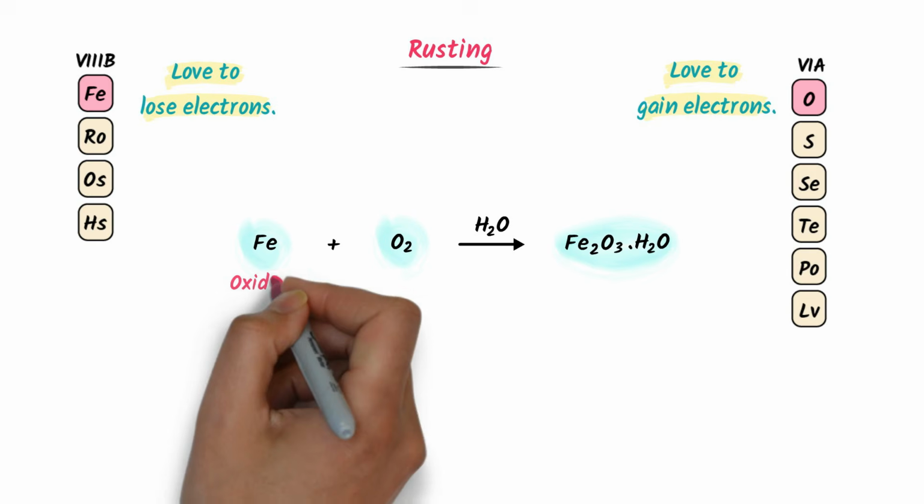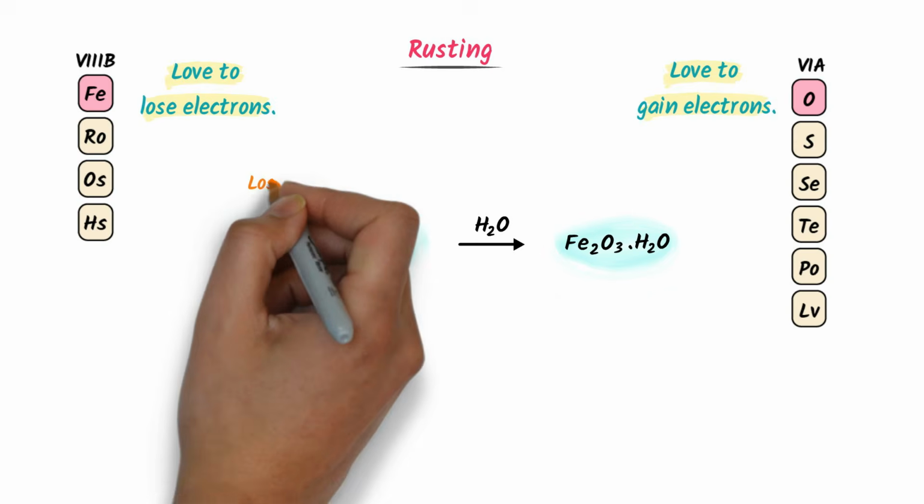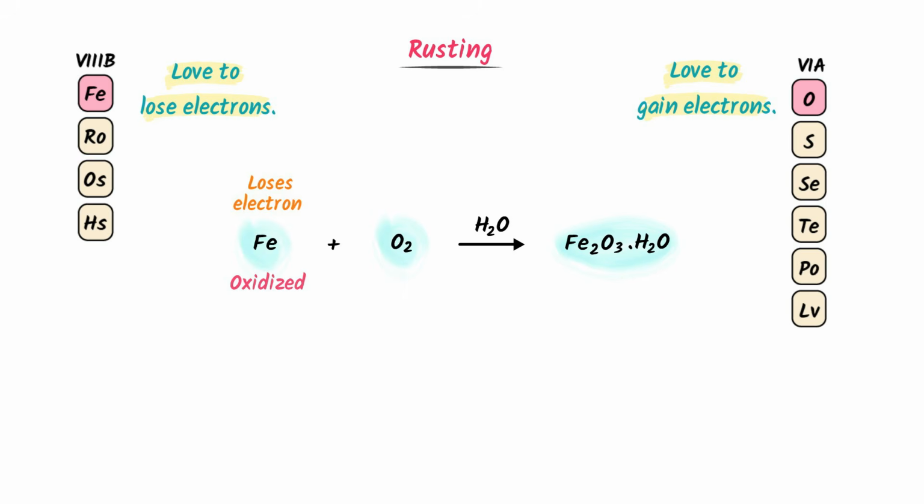Here, iron is oxidized because it lost electron, while oxygen is reduced because it gained electron. This is redox reaction. By redox reaction, I mean a reaction where oxidation and reduction both occur. Thus, the simple idea of electrons movement explains the rusting of iron. Finally, we will learn how this simple idea of electrons movement explains the whole organic chemistry.